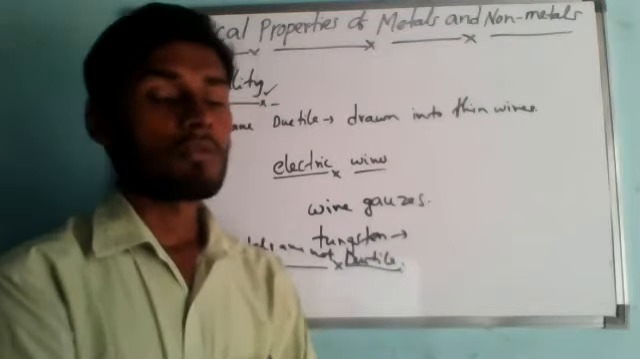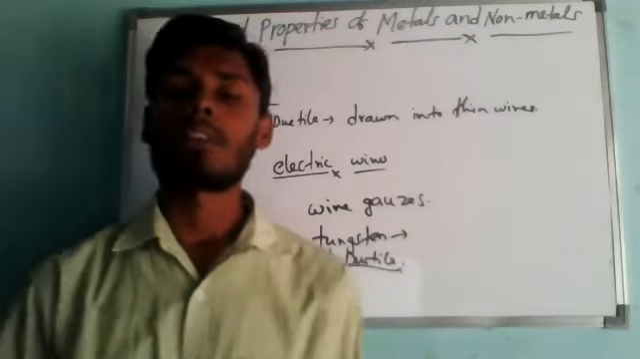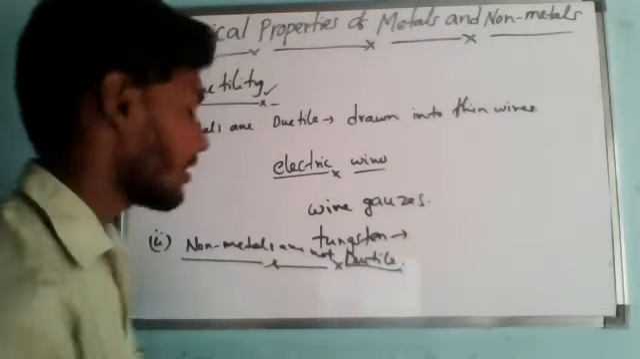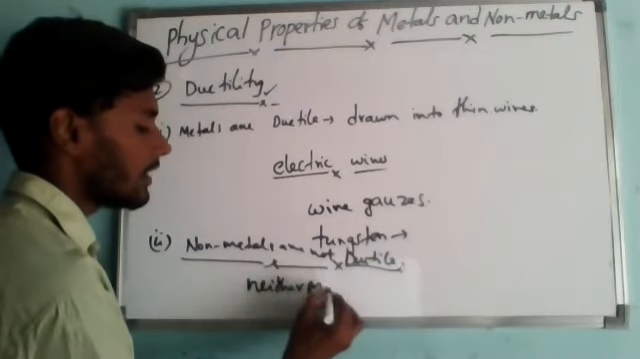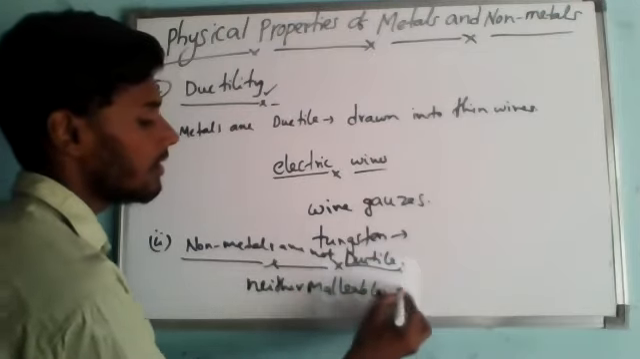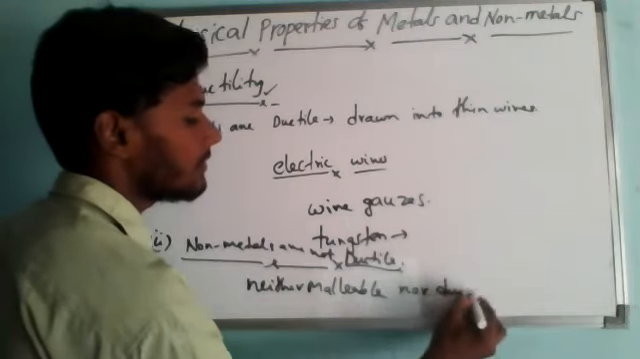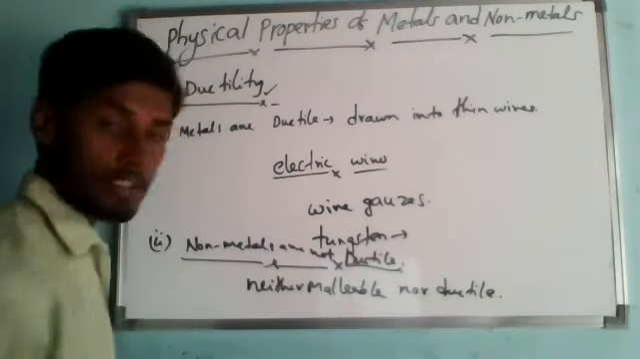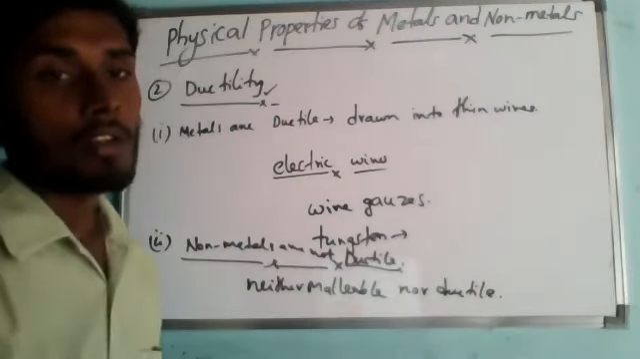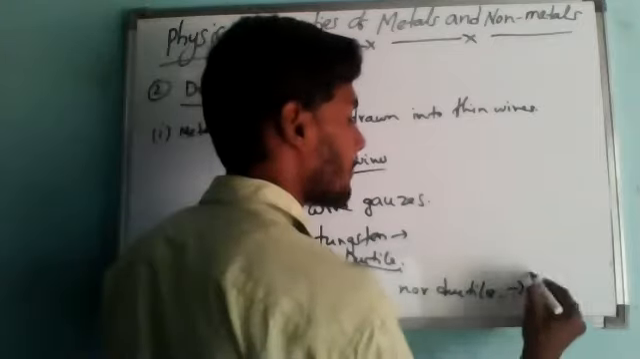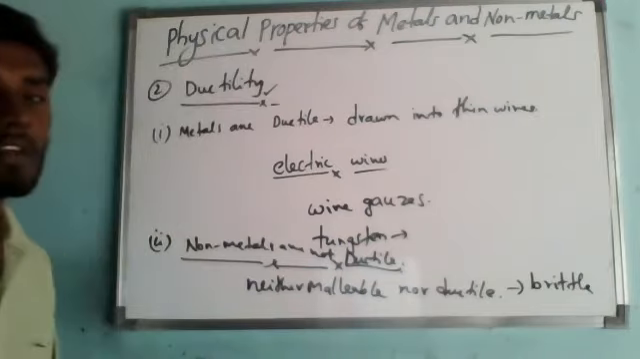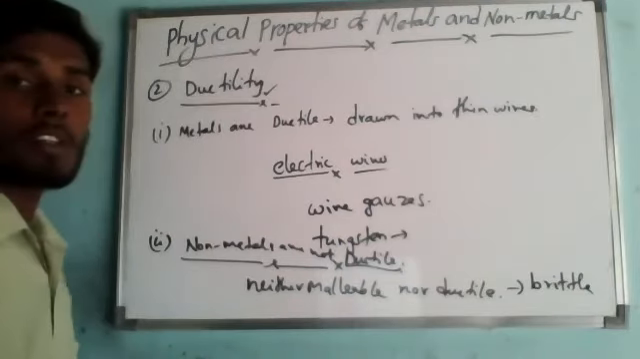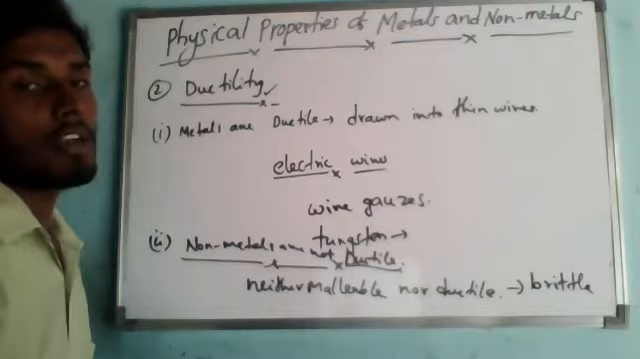From this discussion, we can conclude that non-metals are neither malleable nor ductile. Non-metals are brittle in nature. So this is about the second physical property of metals and non-metals.